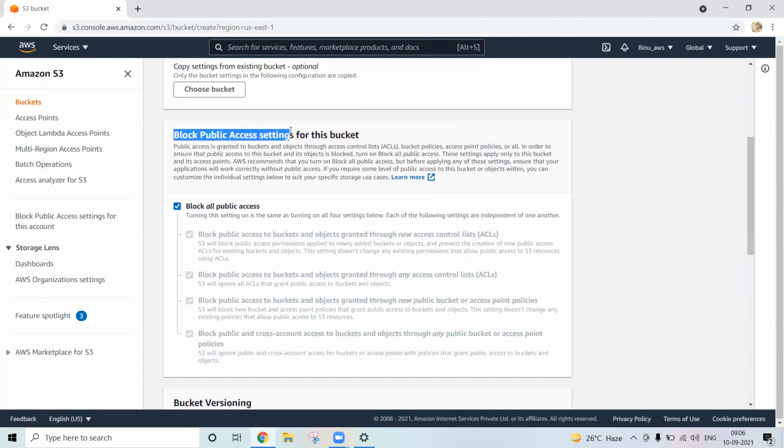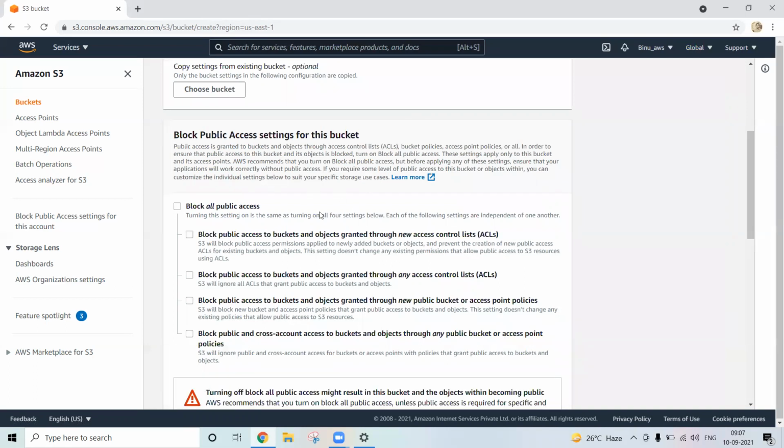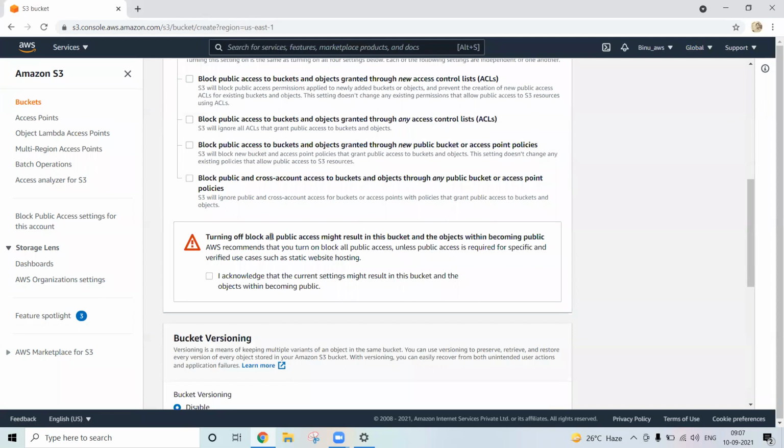Now block public access settings for this bucket. See, block all public access: once you check this one, no one can access this bucket over the public. Let's make it block all public access. Once you remove this, anyone can access. Here it gives the warning: turning off block all public access might result in the bucket and objects within becoming public. So whatever data you place there will be public, and you have to acknowledge this.